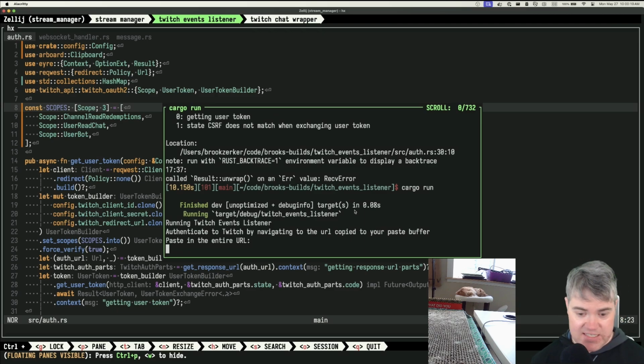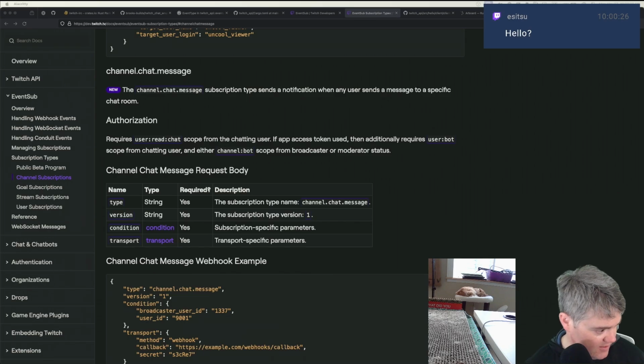Okay, so this is live now. So when one of us sends a message, we should see the event payload show up. And just in case that it doxes somebody, which it shouldn't, right? But let me look here first.